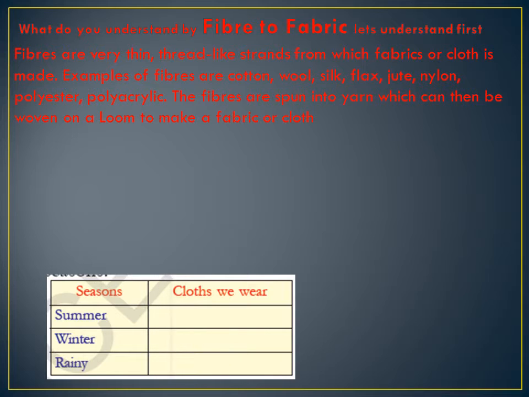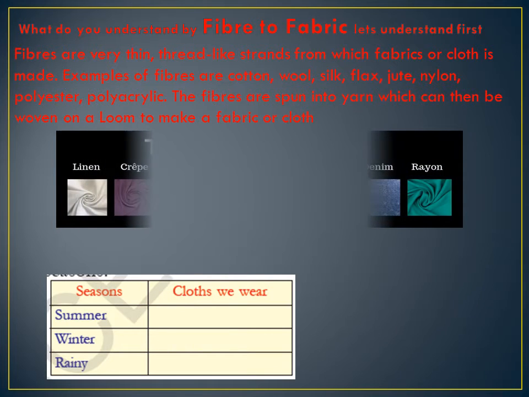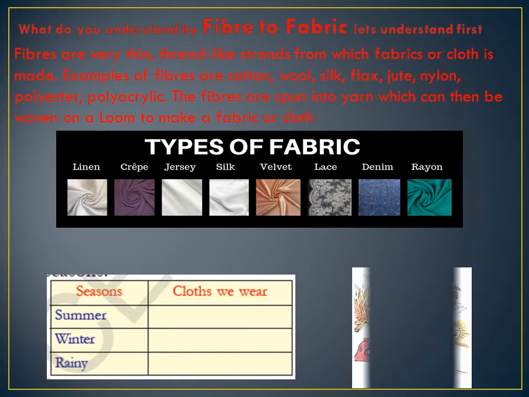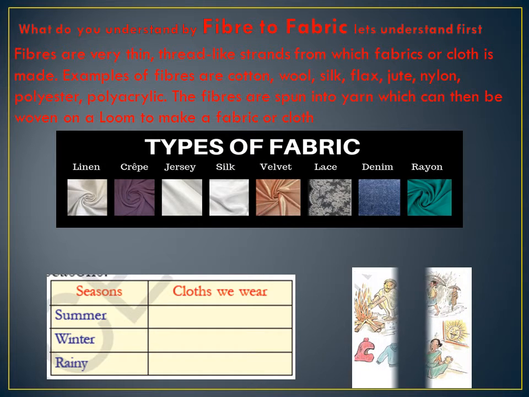Now there are three different seasons, isn't it? Summer, winter, and rainy. And how do we wear clothes differently according to the season? We'll see. Now, types of fabrics. What are those? Linen, crepe, jersey, silk, velvet, lace. For girls' clothes, mostly velvet and silk they wear. Boys wear denim jeans, isn't it? Rayon shirts, linen shirts. Even you all wear silk shirts in parties and all, isn't it?